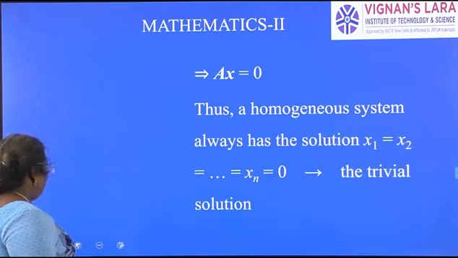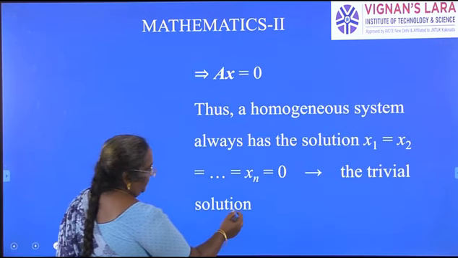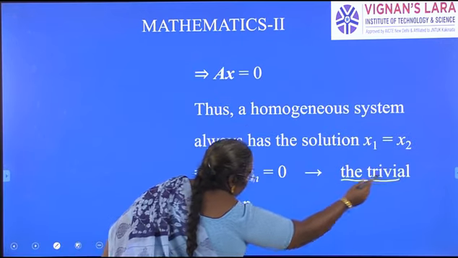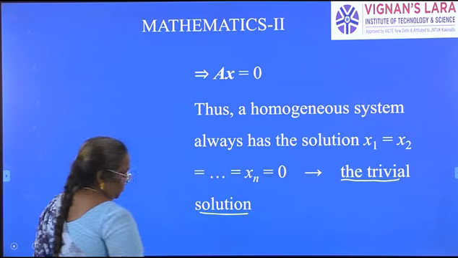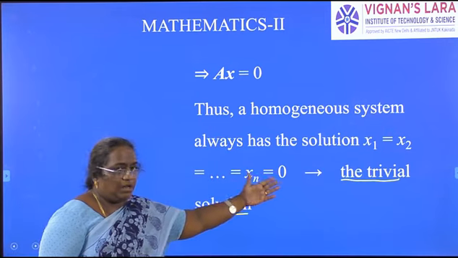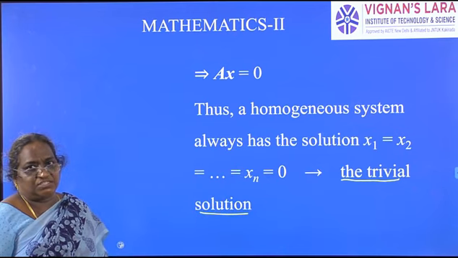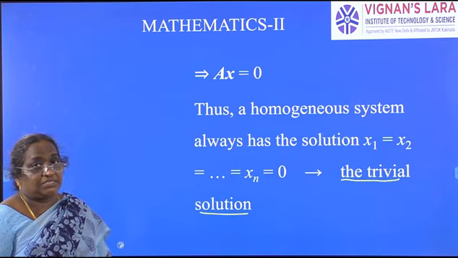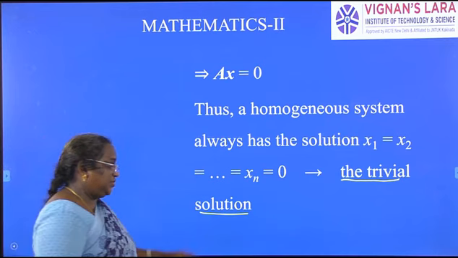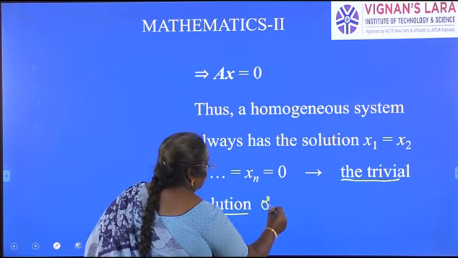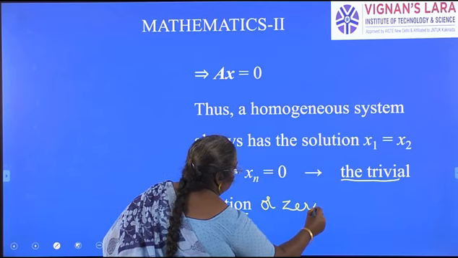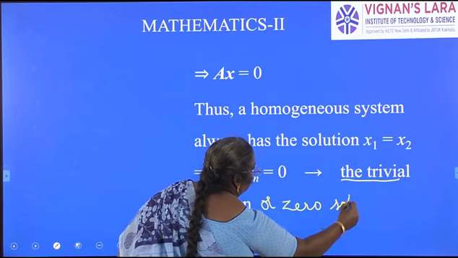What does that imply? Clearly x1, x2, so on xn are all zeros. That is one solution clearly for a homogeneous system of equations. We call that solution the trivial solution, or you can call it the zero solution.